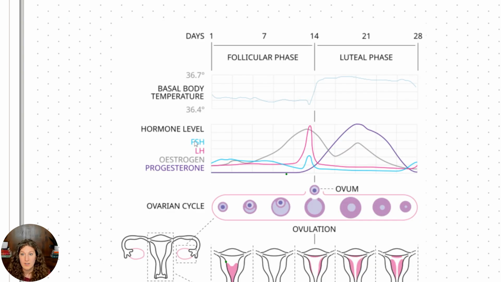If we go back to our little phase here, we're all the way at day one. What we can see is that our estrogen, which is our gray line, is pretty low, right? Our estrogen and our progesterone are pretty low here at day one. We see that they've dropped off pretty heavily towards the end of the cycle. So that is what's triggering the menses, the shedding of the uterine lining.